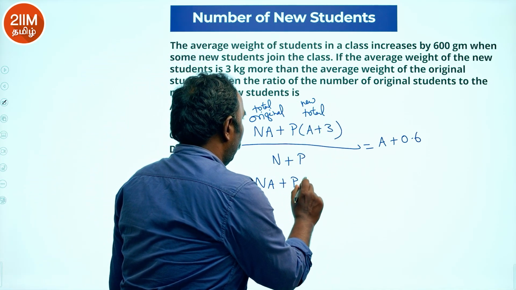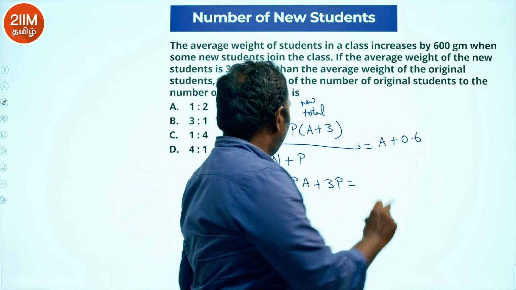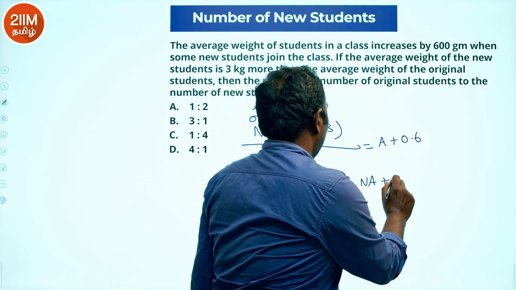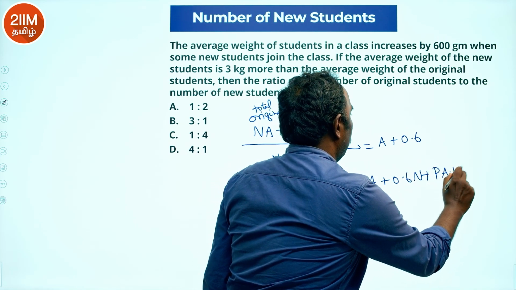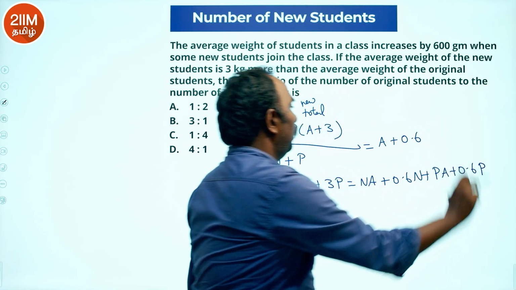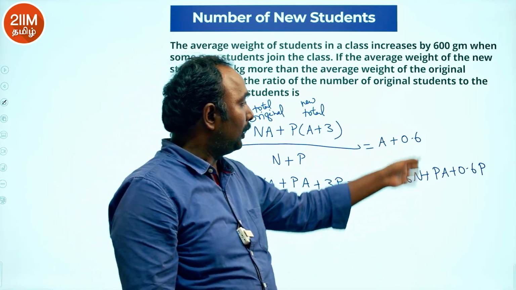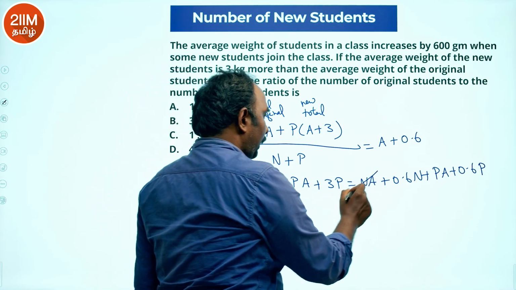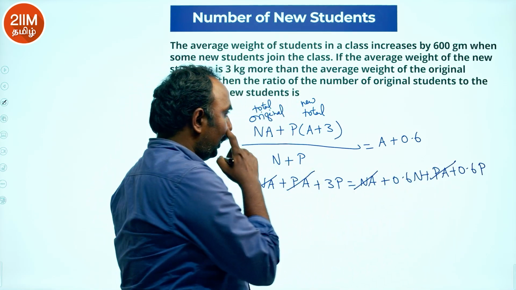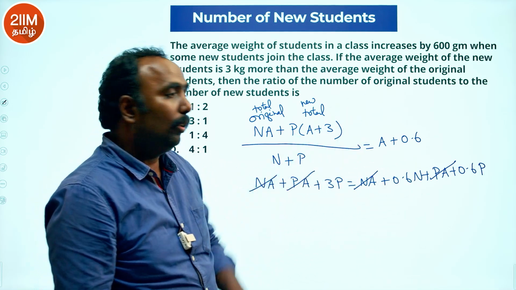na plus pa plus 3p will become, let us multiply fully, na plus 0.6n plus pa plus 0.6p. இவ்வளோதாங்க. na plus pa plus 3p is equated to na plus 0.6n plus pa plus 0.6p. இதில் na, na, pa, pa cancel ஆகிடும். So all I am left with is 3p இருக்கு, இங்கே இந்த values இருக்கு.